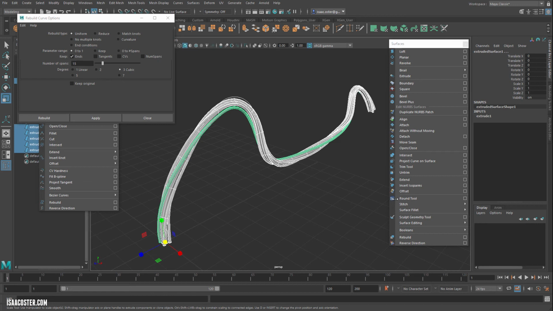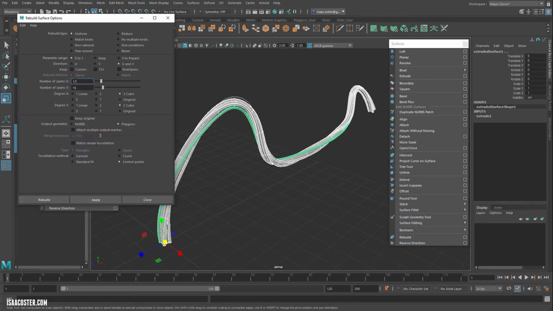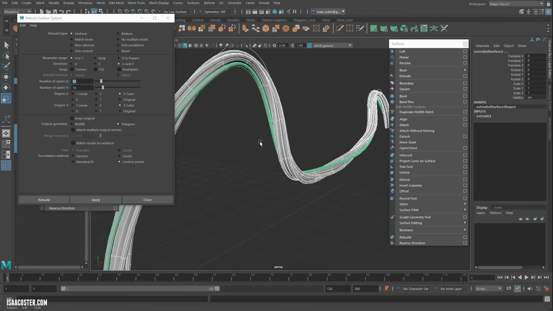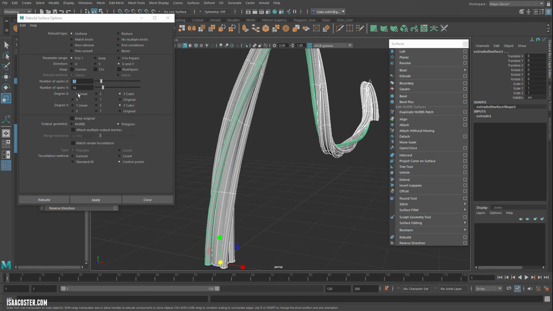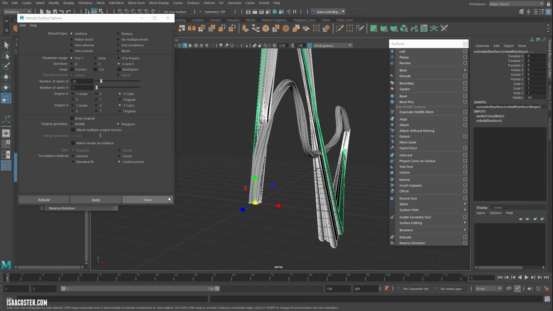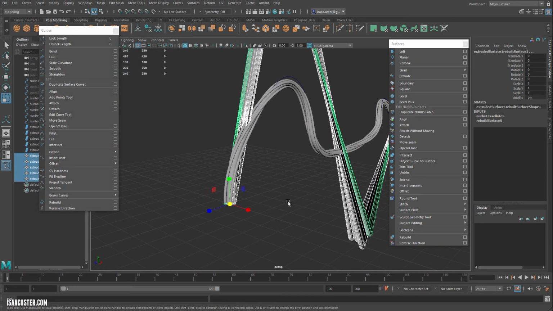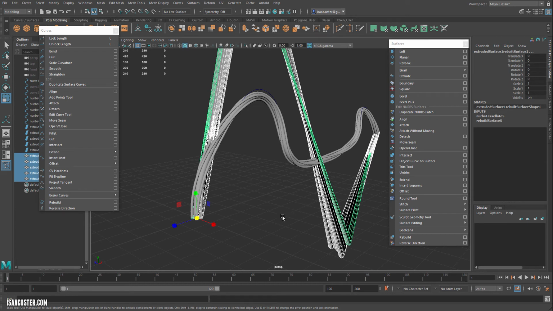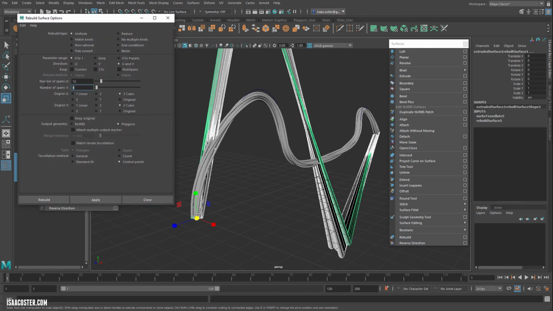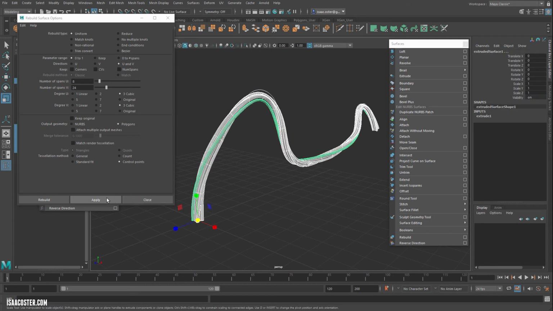Once again, once you've got this, all you've got to do is go to the surfaces, we'll go to the rebuild menu. And we don't necessarily need to worry too much about this. 12 would be a lot going around. Again, I don't know exactly which direction it is, so it's not a bad idea to set this to something really low. And then this one can be high, and this way we can at least discover what axis is controlling what. So it looks like longitudinal is going to be V, and so we can make this like 8, and we'll make this, I don't know, whatever, 24. And we can delete this geo and hit apply.